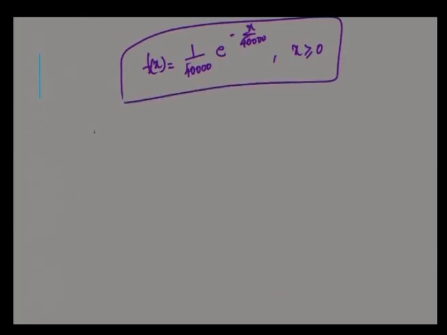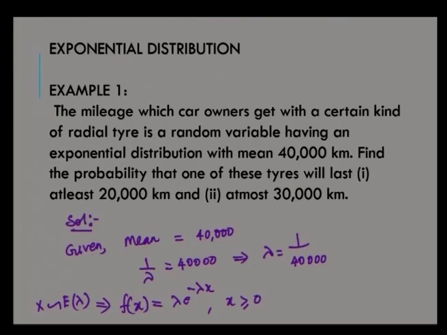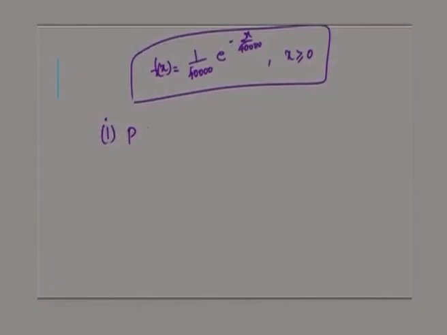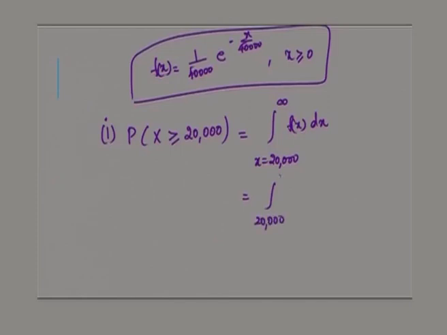We have to find the probability. What is the first probability? Find the probability that one of these tires will last for at least 20,000 kilometers. The first probability is P of X, at least means you have to use greater than or equal to 20,000. Using the integration formula, X greater than 20,000 means the integral from 20,000 to infinity of f of x dx, which is the integral from 20,000 to infinity of 1 by 40,000 e power minus x by 40,000 dx.